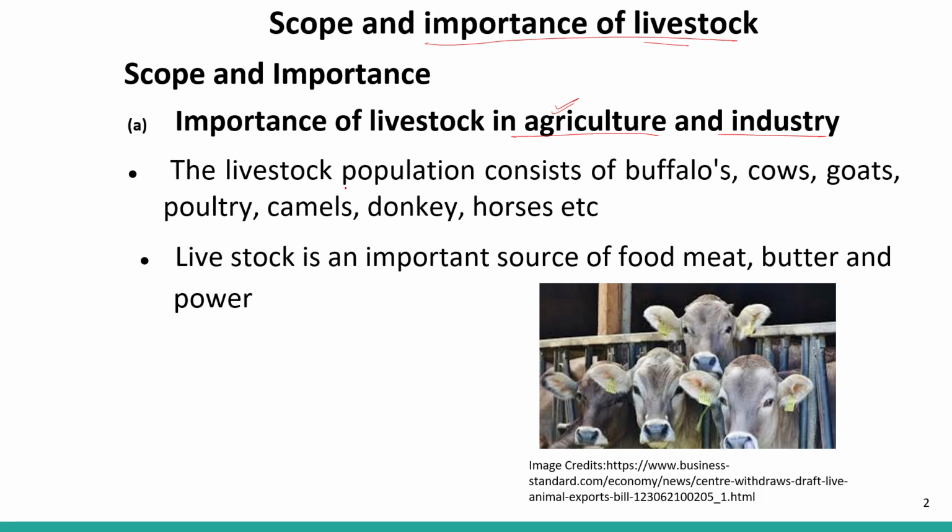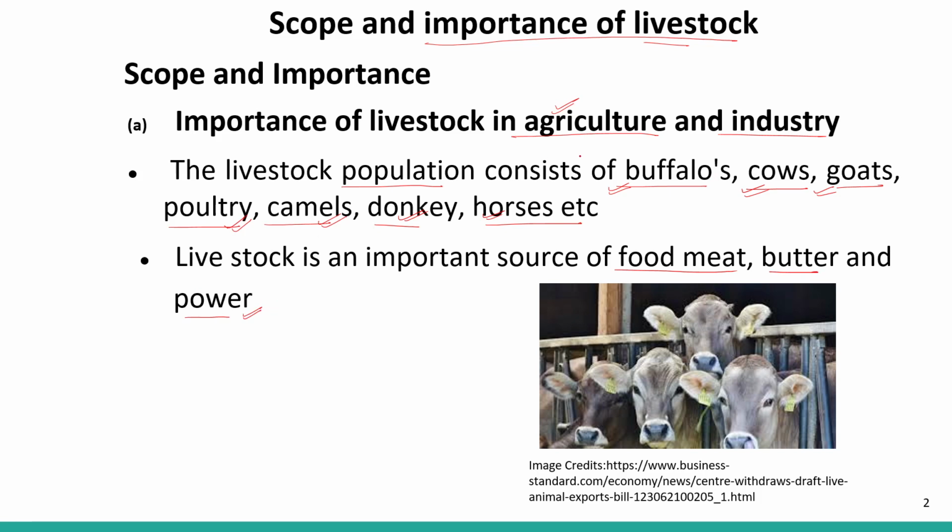The livestock population consists of buffaloes, cows, goats, poultry, camels, donkeys and horses. So what are the organisms that come under livestock? Here are the animals that come under livestock. If we are talking about livestock, it means we are talking about buffaloes, cows, goats, poultry, camels, donkeys and horses. Livestock is an important source of food, that is meat, butter and power. Power means that we get energy from it, right?